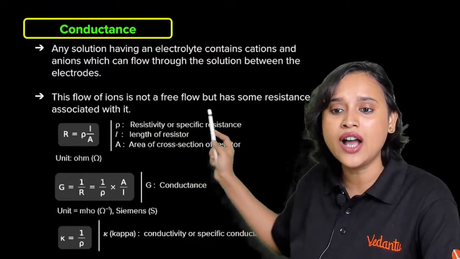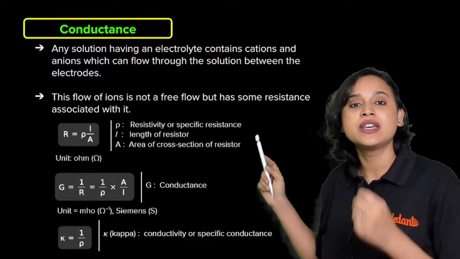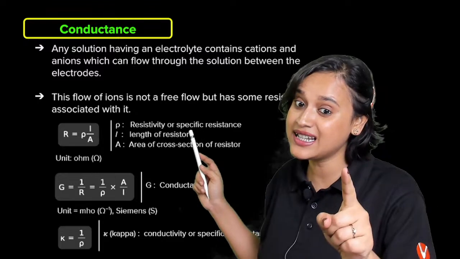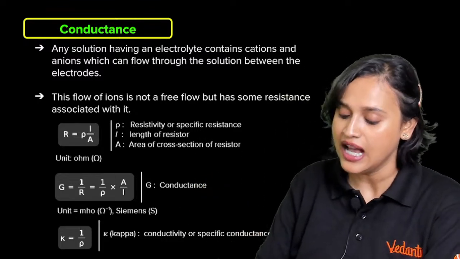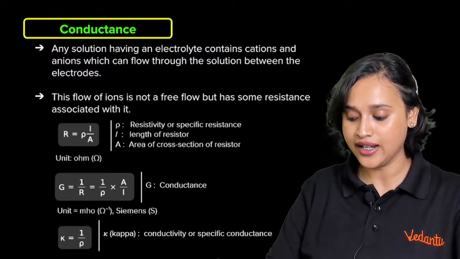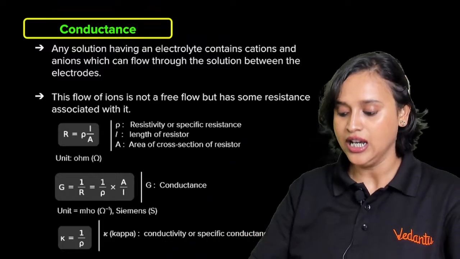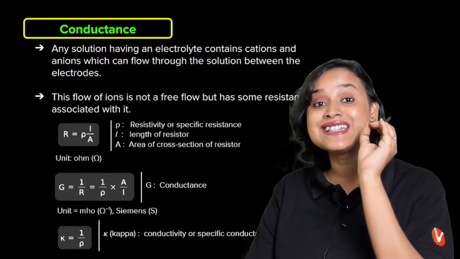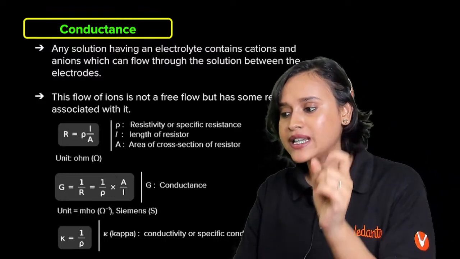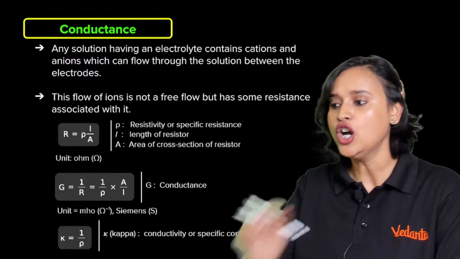And this flow of ions is not a free flow, because there will obviously be some resistance. And how do you write resistance? R is your resistance, R is equal to rho multiplied with L divided by A. What is rho? Rho is the resistivity or specific resistance.